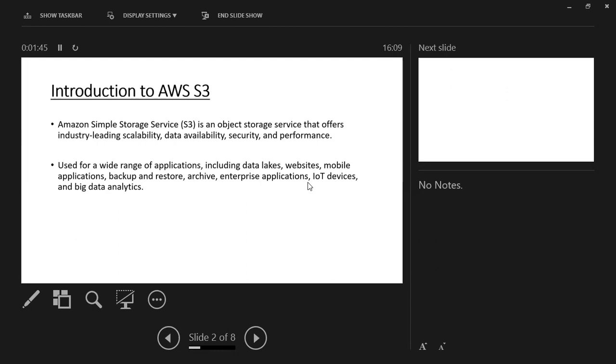We can use it for website data, mobile application data, personal backup or restore, enterprise applications, and IoT device data. We have AI and ML also, artificial intelligence and machine learning data. So we can store all these things in AWS S3 and retrieve them at any time from anywhere. S3 is also reliable, because it is provided by AWS.